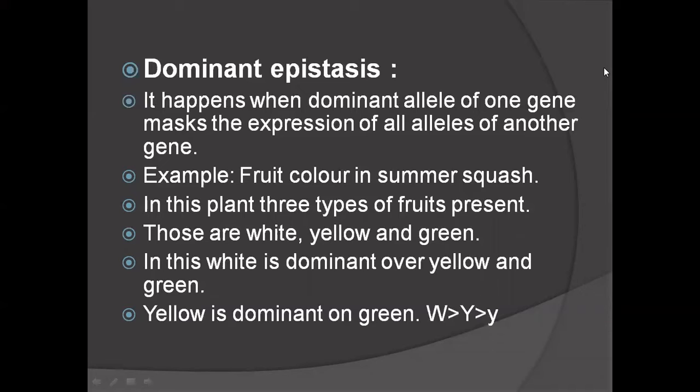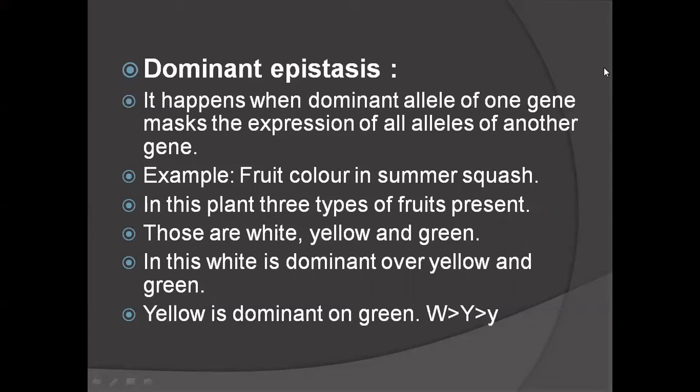Okay. To explain this dominant epistasis, we see an example: fruit color in summer squash. The scientific name of summer squash is Cucurbita pepo. This plant produces three types of fruits. Some fruits are white, some are yellow, some are green.